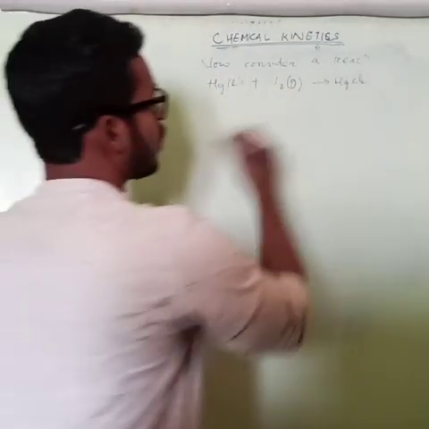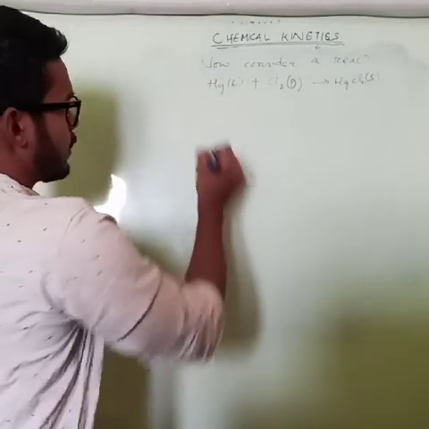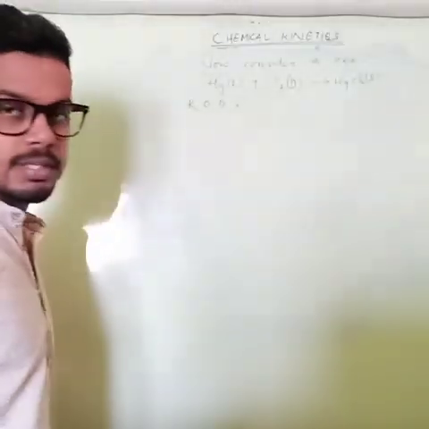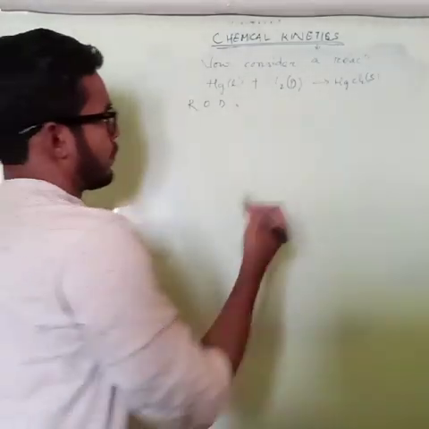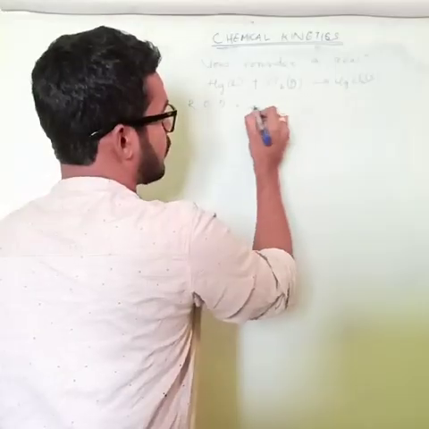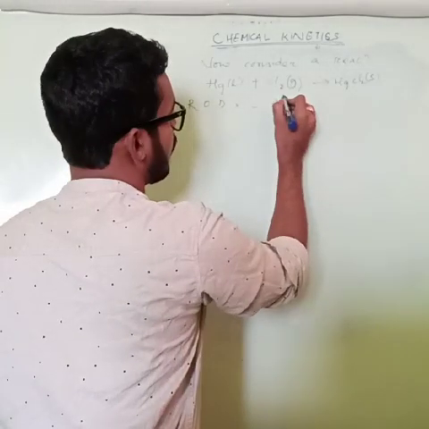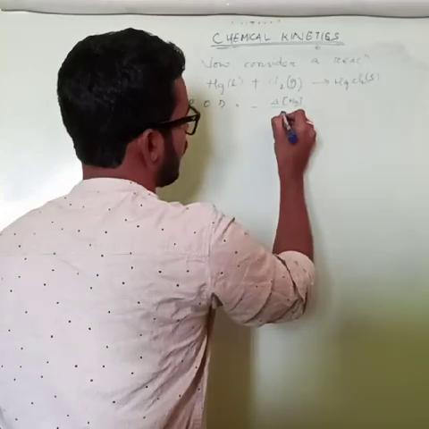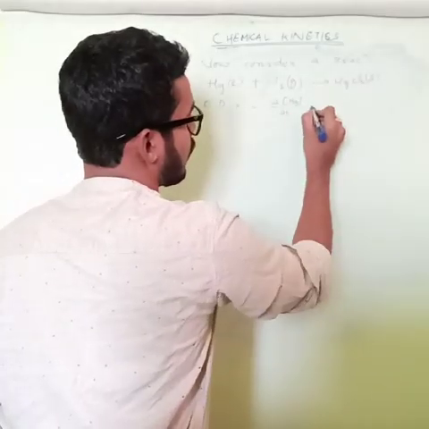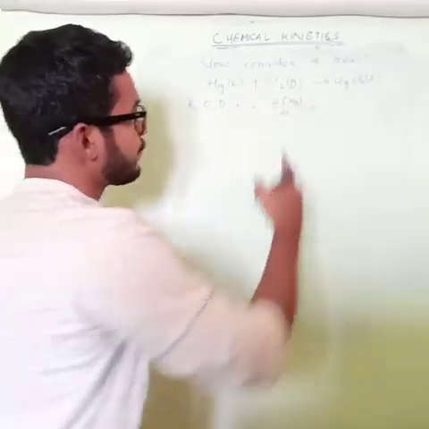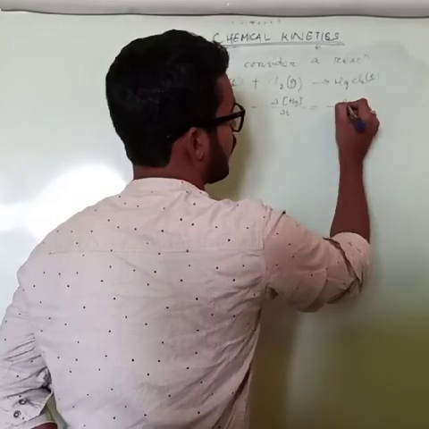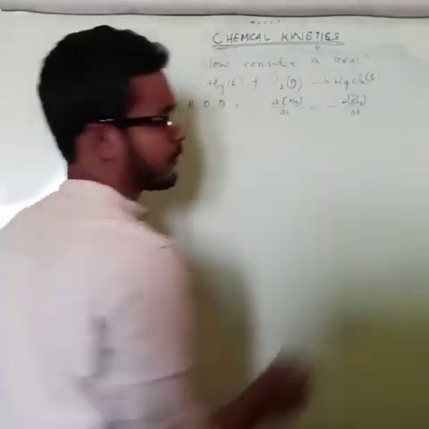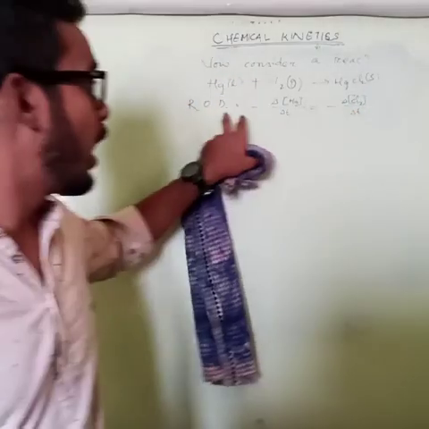Okay, mercuric chloride. So write its ROD, that is rate of disappearance. This will be nothing but negative del Hg concentration by del T, and again equals negative del Cl2 concentration by del T. This is how you need to write ROD.